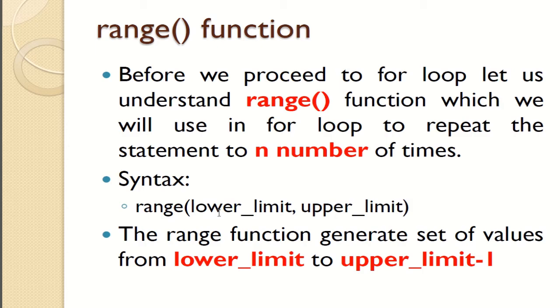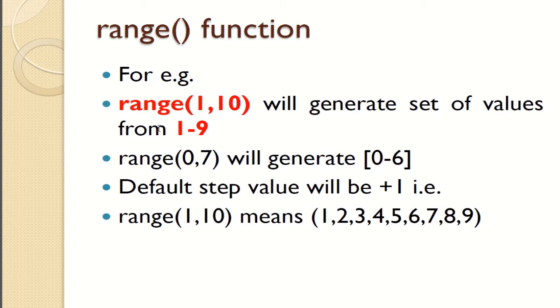Syntax: range, lower limit, comma, upper limit. Like if you want to multiply numbers, from where to where the repetition should take place, like 1 to n. So range 1 comma n. Okay, the range function generates a set of values from lower limit to upper limit. For example, range 1 comma 10 will generate a set of values from 1 to 9. Range 0 comma 7 will give 0 to 6. The default step value is plus 1, that is range 1 comma 10 will be what? 1 to 9.